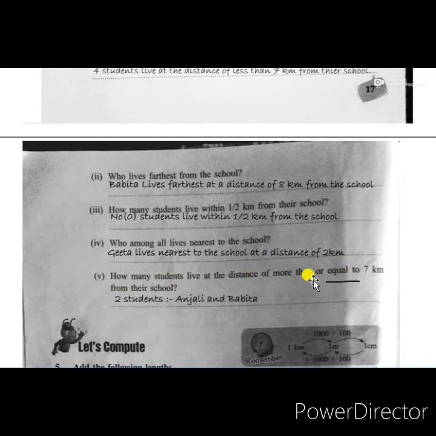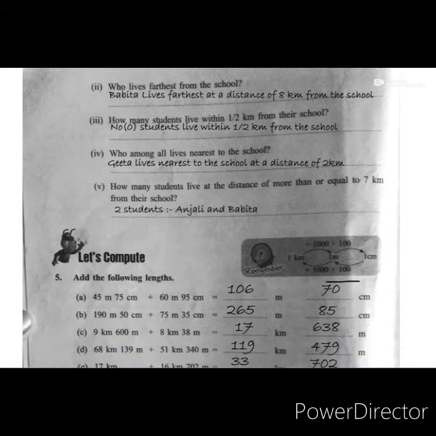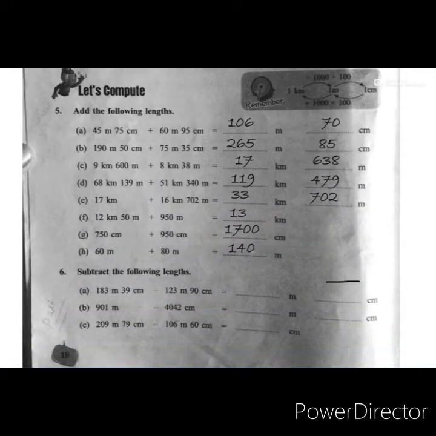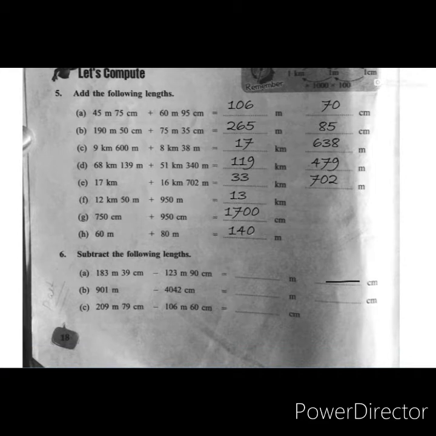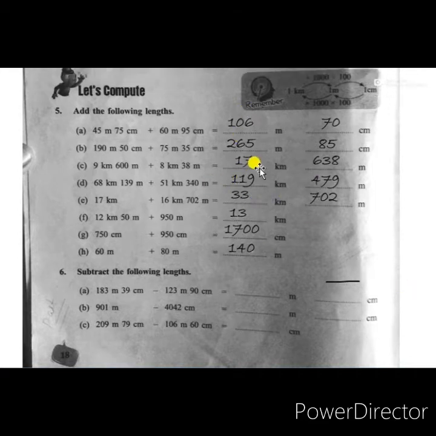Now page number 18. Question 5. Add the following lengths. Addition of length and subtraction of length. When we were explaining the lesson, I explained how to calculate the meter, centimeter, kilometer. So here we have to do addition. The first question is 40 meter 75 centimeter plus 45 meter 75 centimeter plus 60 meter 95 centimeter.